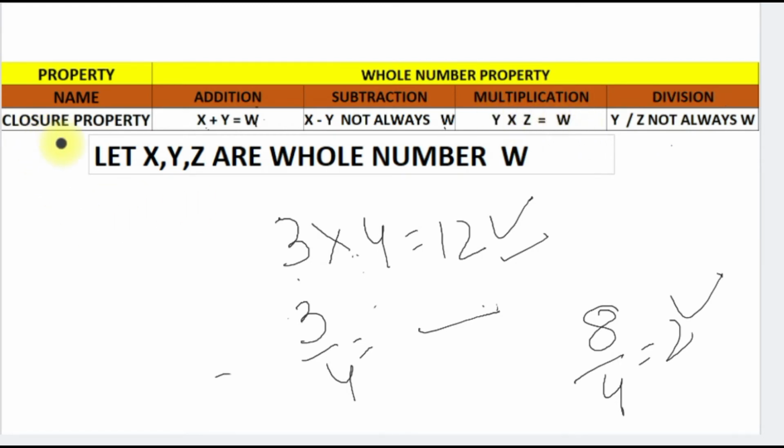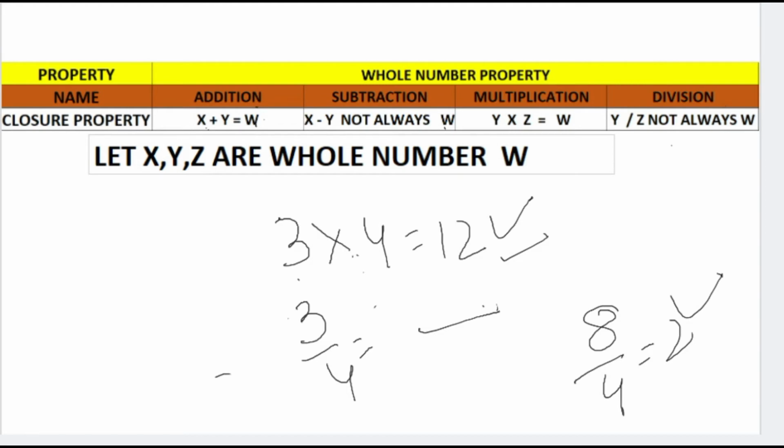So the closure property says that for addition, when we add two whole numbers, the result will be a whole number. But it is not applicable for subtraction. Same way, if we multiply two whole numbers, we get a whole number. But when we divide two whole numbers, it is not always a whole number. I think it's clear what the closure property is, right? So the closure property is applicable for addition and multiplication, not for subtraction and division.